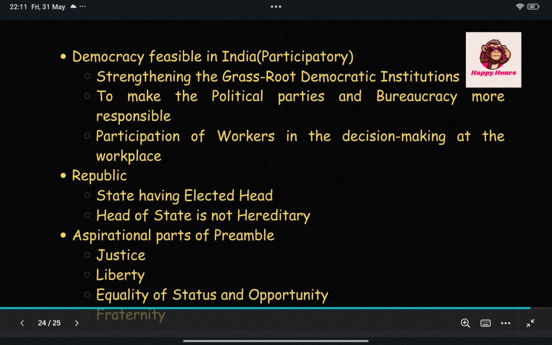Not only this, to check uneven development, the state's role is important, and apart from it, the state should interfere to make laws for the protection of the rights of consumers as well as the workers. The third one is, in the era of intolerance, the concept of secularism, which talks about equal honor to all the faiths, equal treatment to all the faiths, holds good.